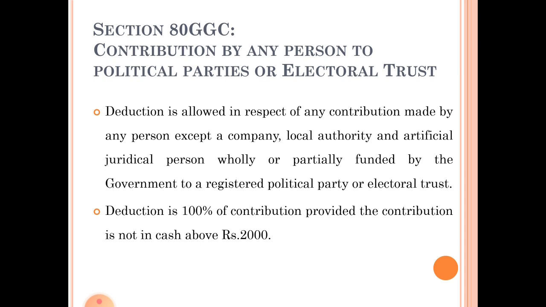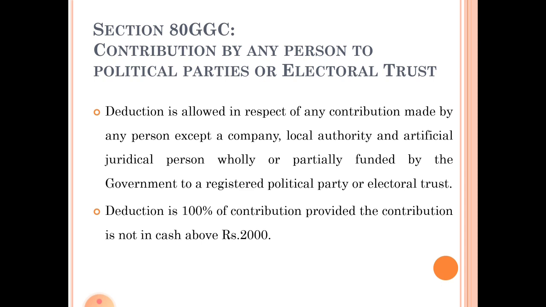Here, any person can claim deduction other than a company. Companies can claim deduction for this purpose under section 80 GGB, and local authorities and artificial juridical persons wholly or partially funded by the government cannot claim deduction under this section.